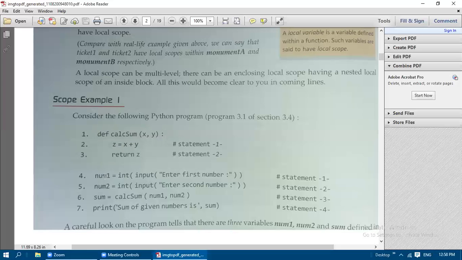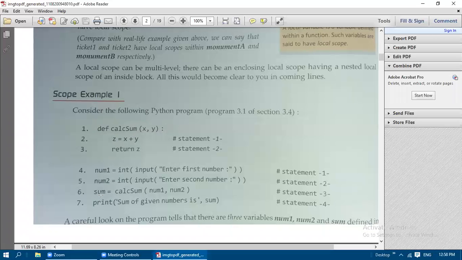That is the difference between mutable and immutable data types. Only lists and dictionaries are mutable types in Python programming. That basic thing you need to remember clearly. Only lists and dictionaries are mutable types.